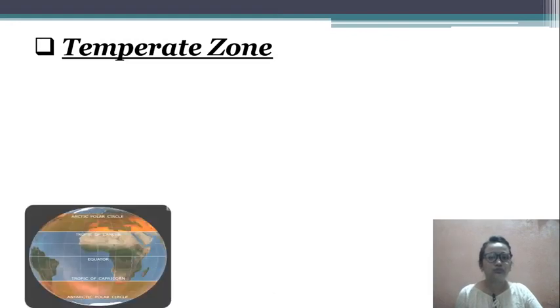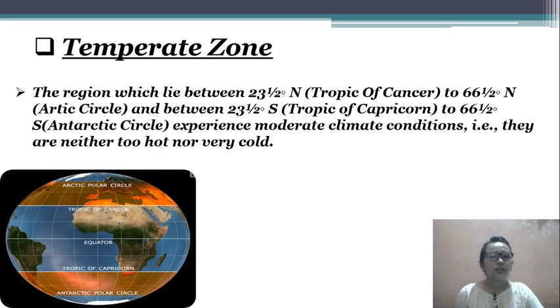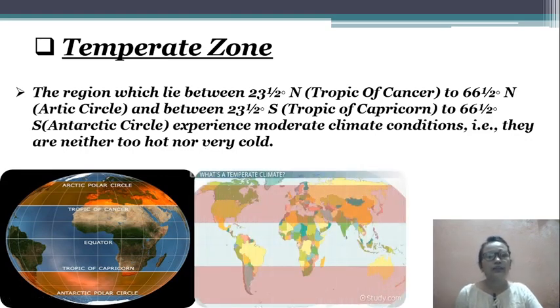Temperate zone. The region which lies between 23.5 degree north, Tropic of Cancer, to 66.5 degree north, Arctic Circle, and between 23.5 degree south, Tropic of Capricorn, to 66.5 degree south, Antarctic Circle, experiences moderate climate conditions, that is, they are neither too hot nor too cold.